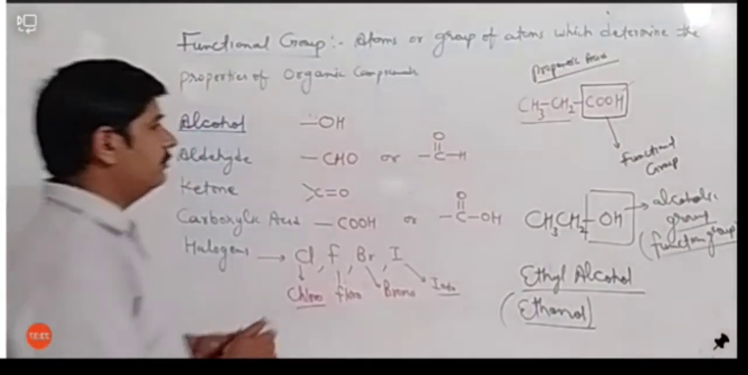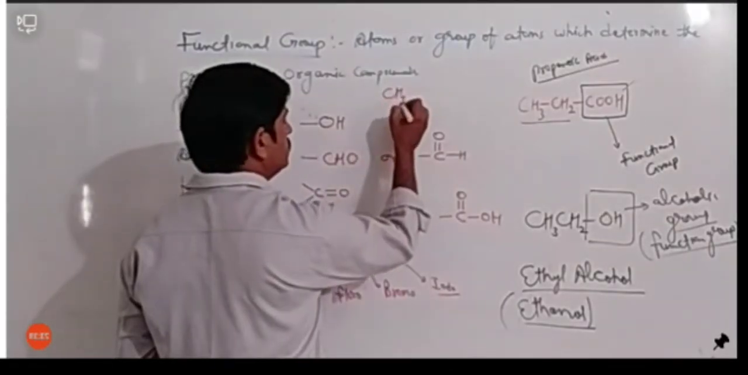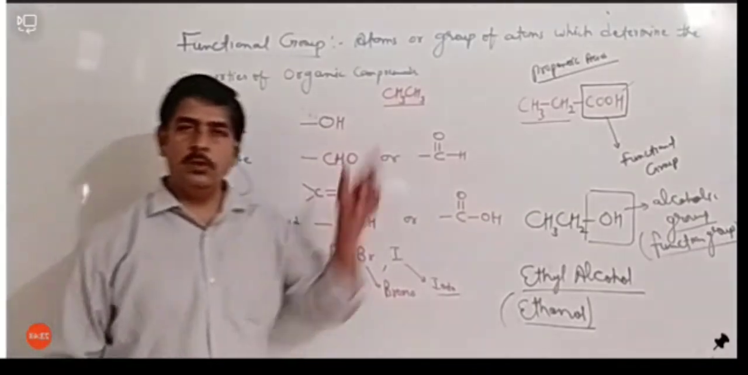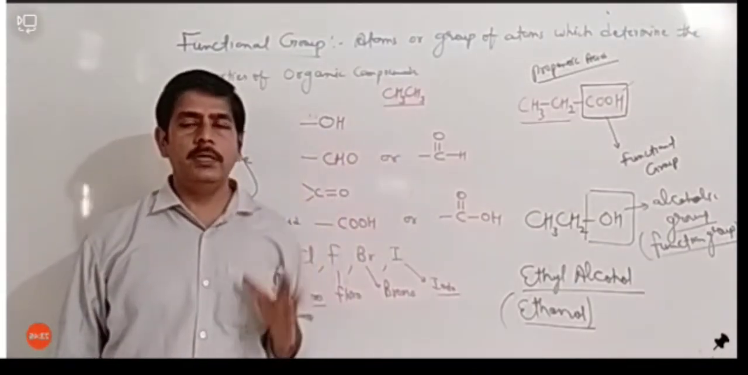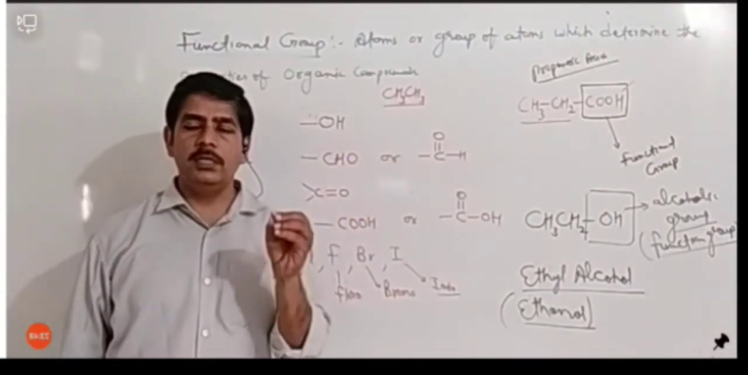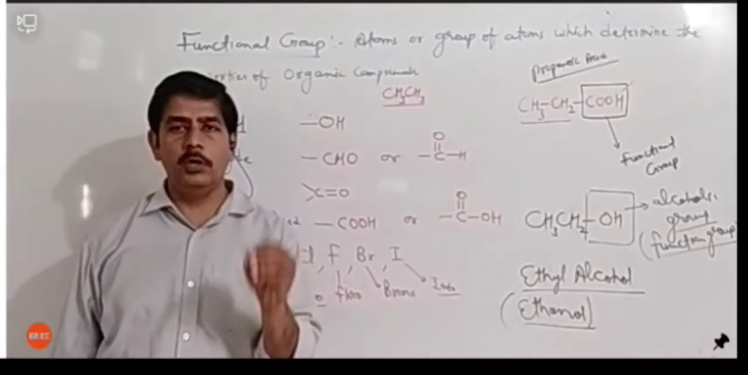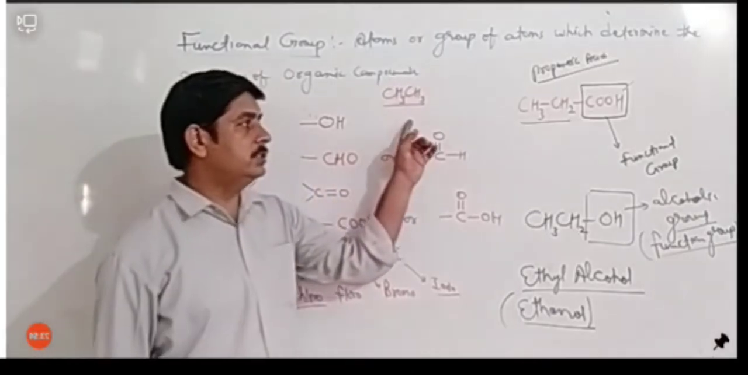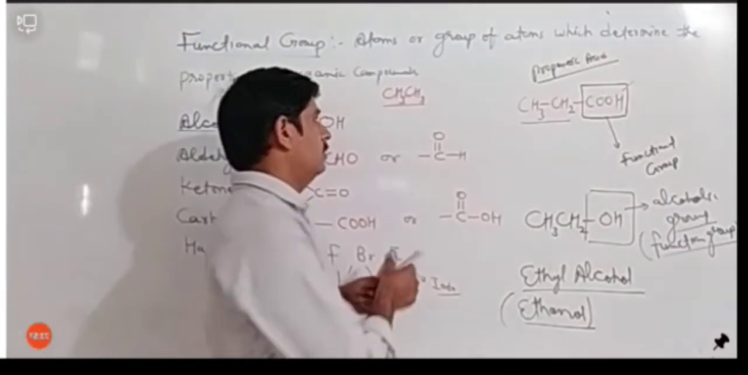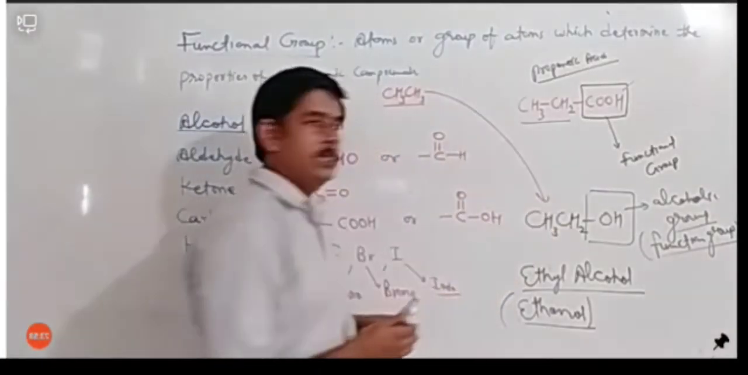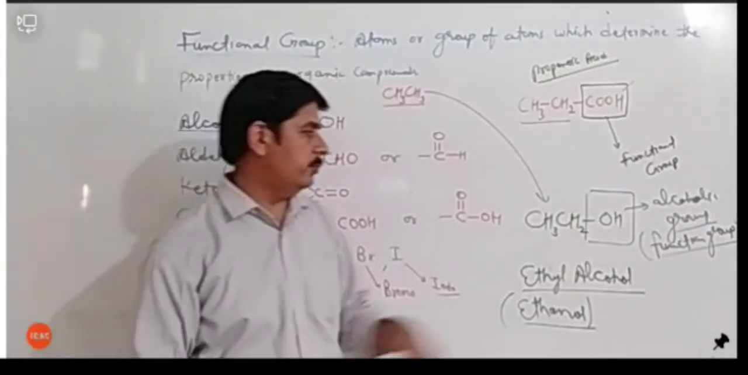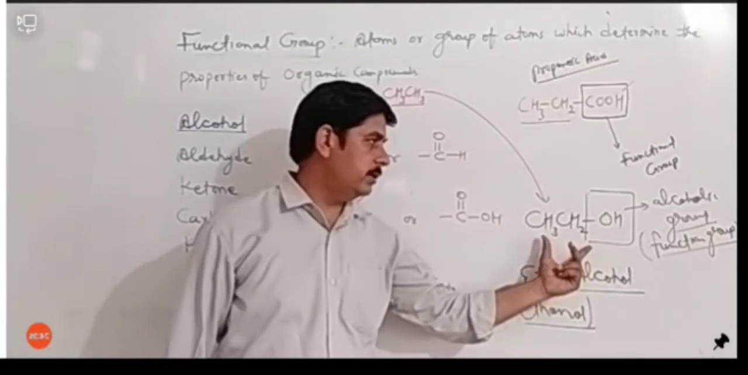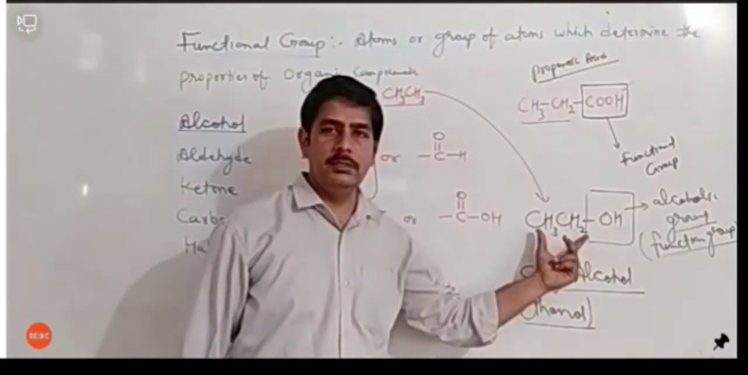Actually, for example, suppose we have this compound CH3, it is called ethane. Okay, ethane's chemical property will be different. Maybe ethane's freezing point will be different, ethane's boiling point will be different, ethane's reactivity will be different. But if ethane changes into ethyl alcohol, if I attach one OH group removing one hydrogen, it will become like this. Now what has it become? This is alcohol. This is ethyl alcohol.